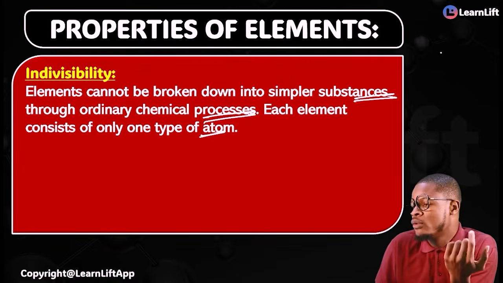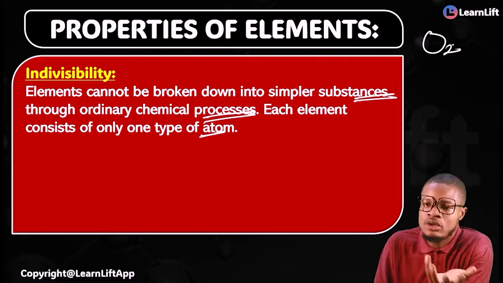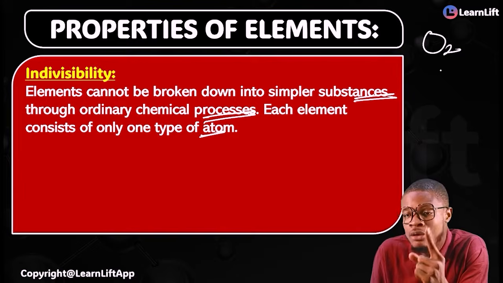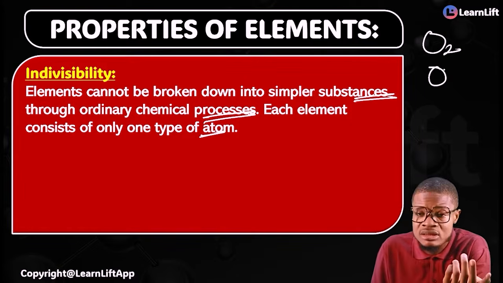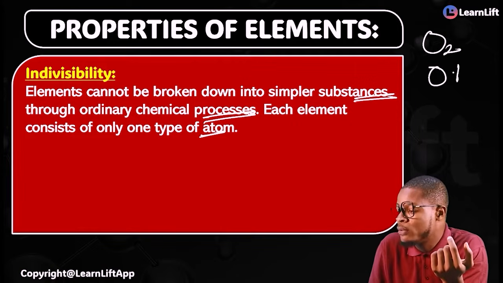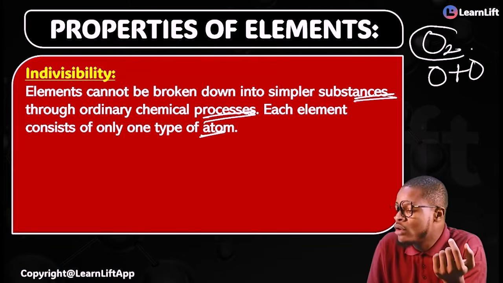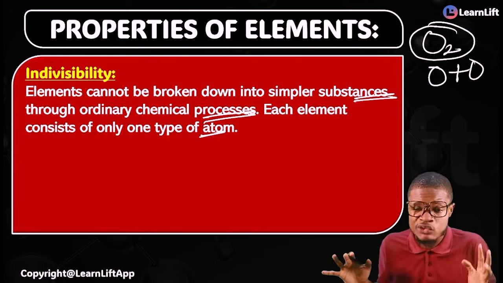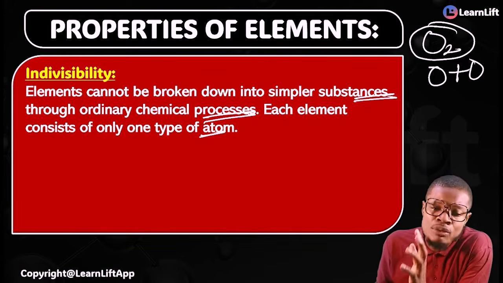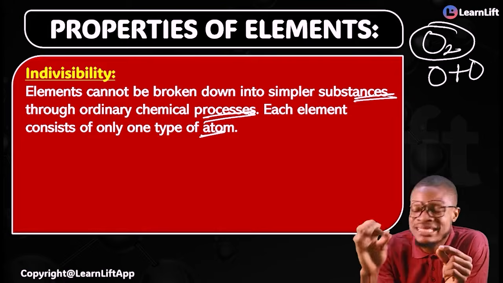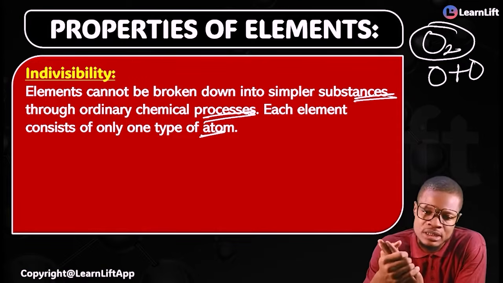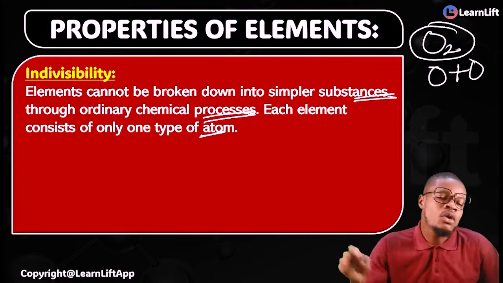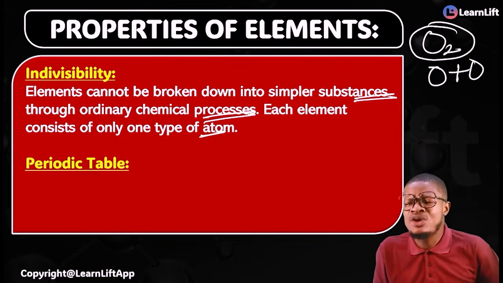In other words, for example, let's say your oxygen molecule, right? Oxygen molecule is O2. It contains only one type of atom, and that atom is what? Oxygen, right? So it is one atom of oxygen plus another atom of oxygen that is making up a molecule of oxygen. As we move, you are going to learn a lot of all of these things, so just follow me. So elements cannot be broken down into simpler substances through ordinary chemical processes. And then we said that each element consists of only one type of what? Atom. Another property is called periodic table.